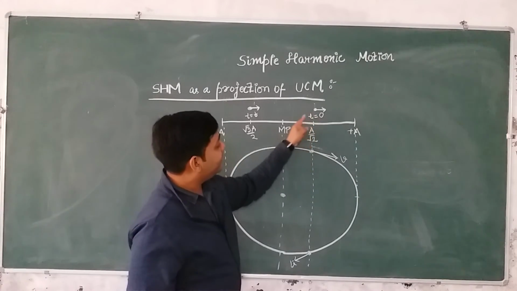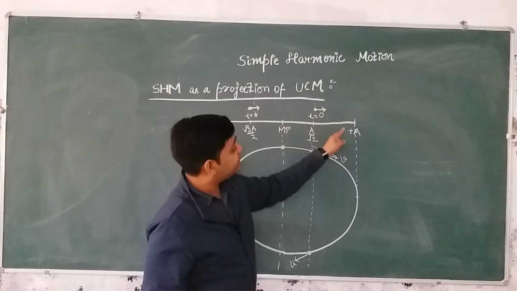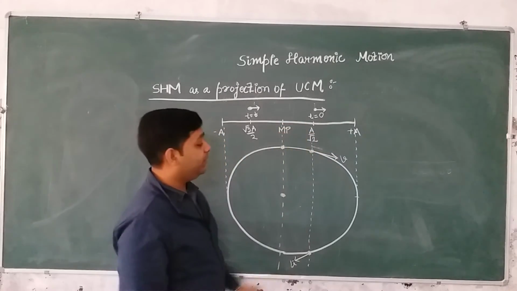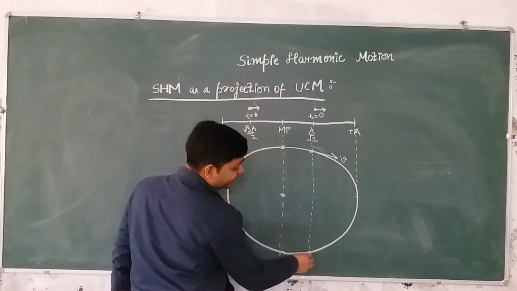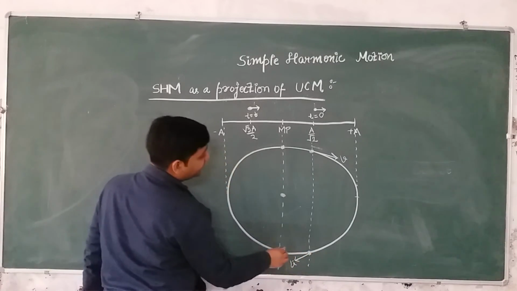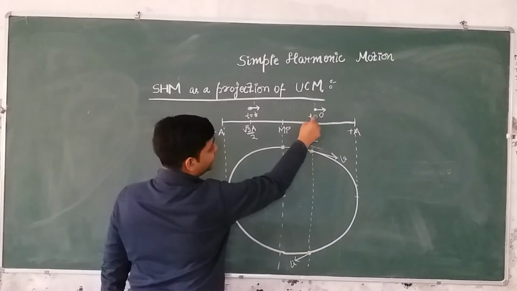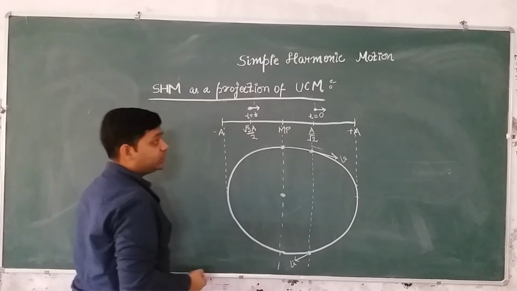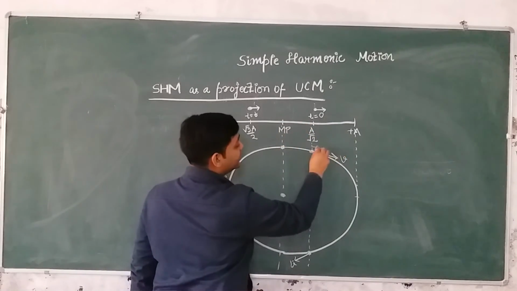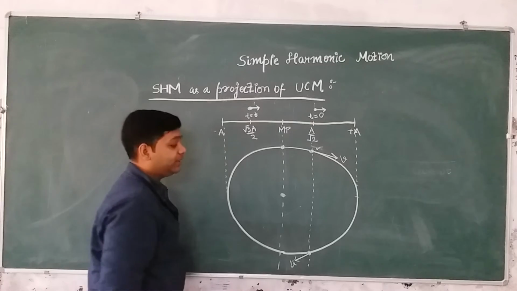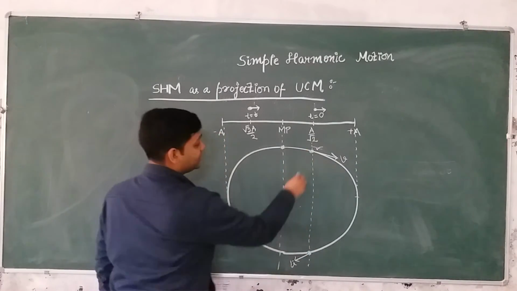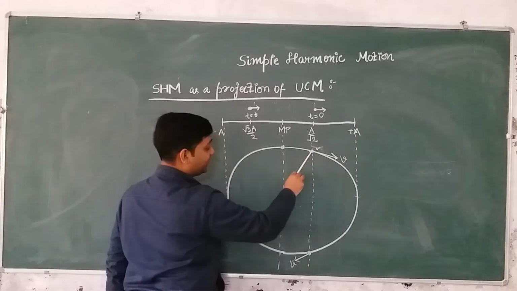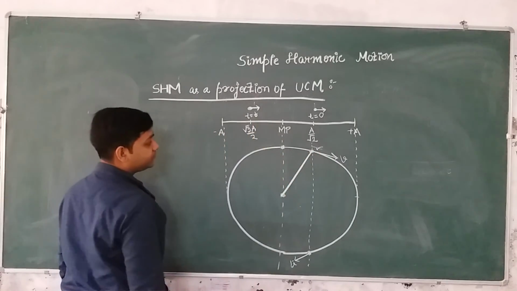Similarly, here, the particle is going towards the amplitude and away from the mean position. And if we see this position, you can see here that the particle is going towards the mean position. But here, the particle is not going towards the mean position; it is going towards the amplitude. So that means this position is correct. We will not choose this position, the initial position is this. So this is the initial position of the particle, right?